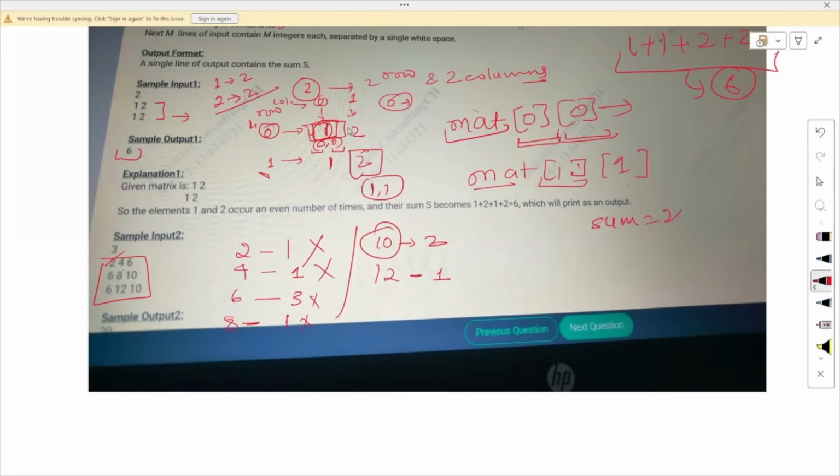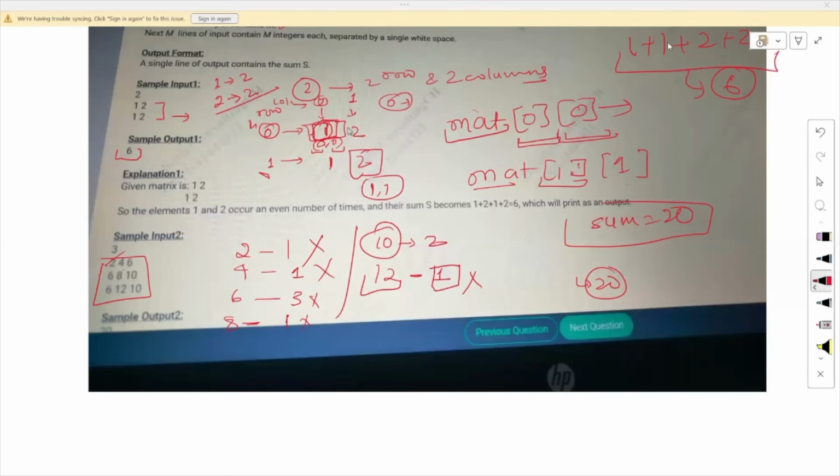Now let's check the next number, 12. It occurs one time, so it is again an odd occurrence, and we do not have to worry. After checking every element, the answer I got is 20. So the answer for this is nothing but 20. I hope this is clear to you now.